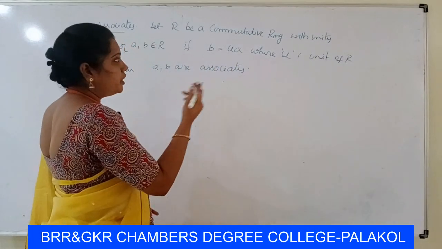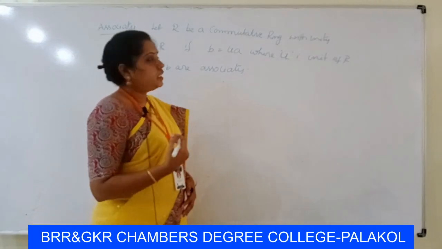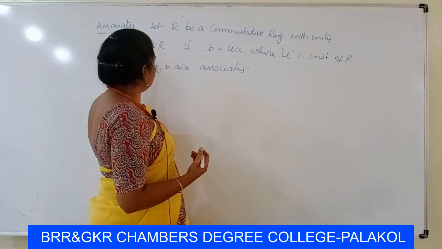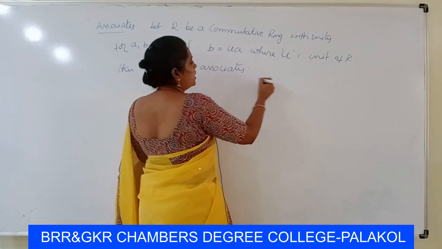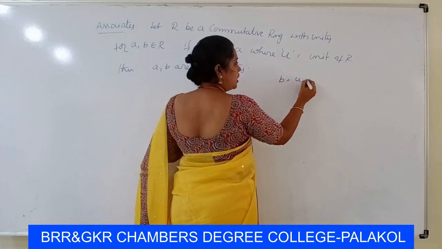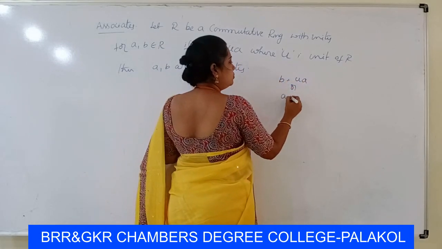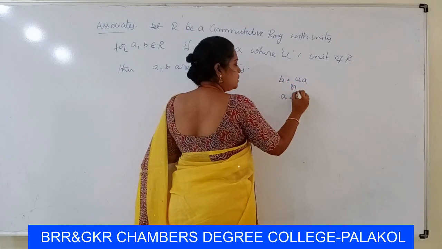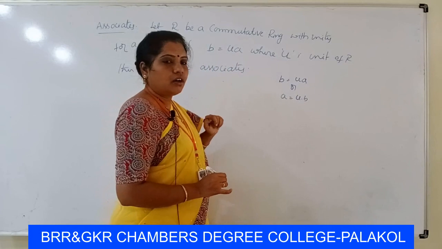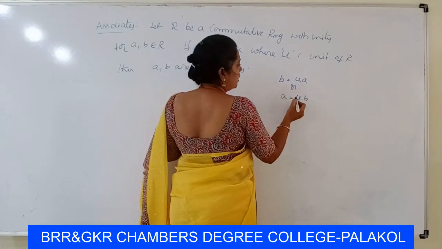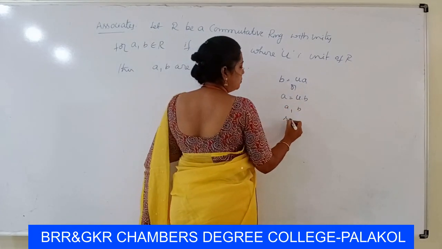Here R is a commutative ring with unity element, and if you take any two elements in R, they can be represented as b equals ua or a equals ub. Here u must be a unit of the ring R. Then a, b are said to be associates.